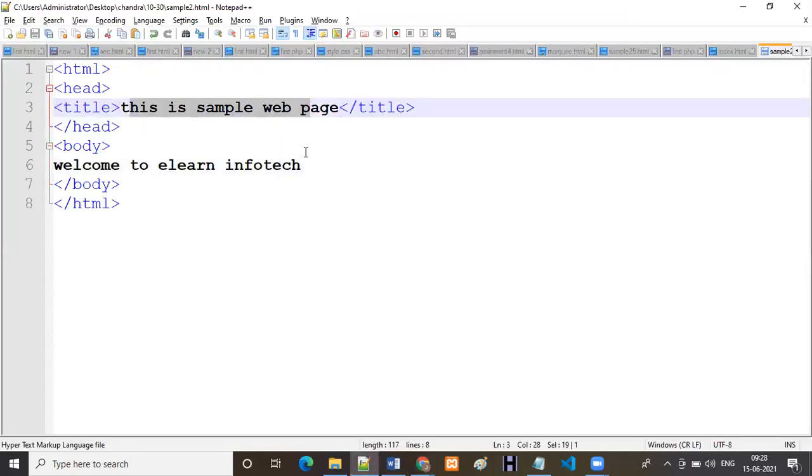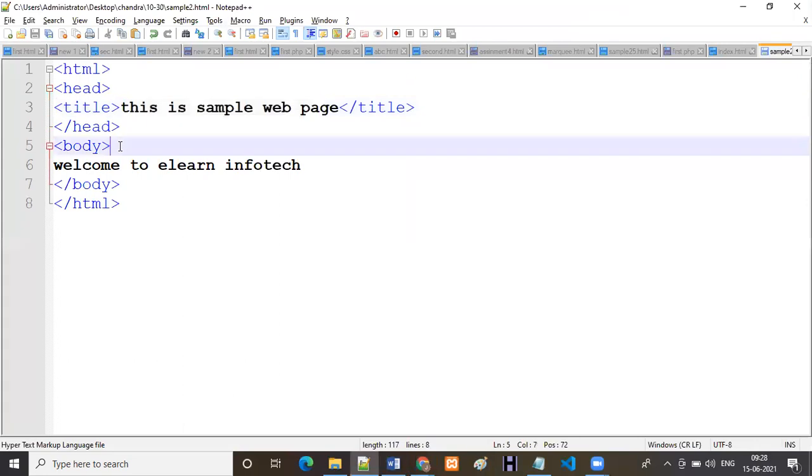You can observe here, this is the sample web page, and for this website also we have, for Gmail also we have some title. That means each and every web page has a title. So whatever we keep here will automatically be reflected in the browser screen top bar. So we can say it is a web page title.